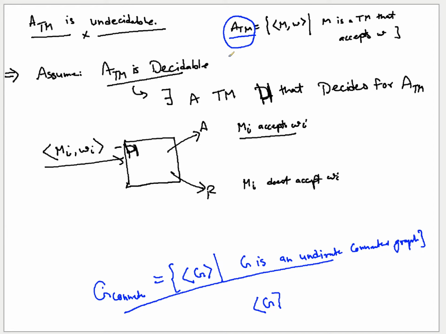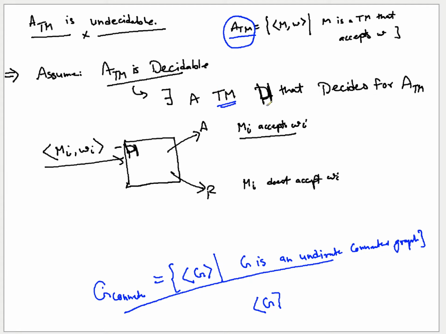Yes, sir. Okay, good. So to do that, we are trying to prove it by contradiction. So we say that let's assume that this ATM is decidable. Means it is like other languages which we have seen so far. So there exists a Turing machine that actually decides ATM. Now when we say decidable, that means this thing, as we define decidable or not decidable. So there exists some Turing machine H that decides ATM.